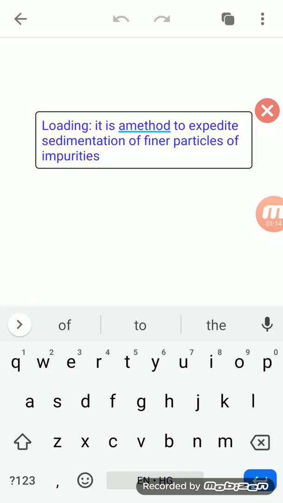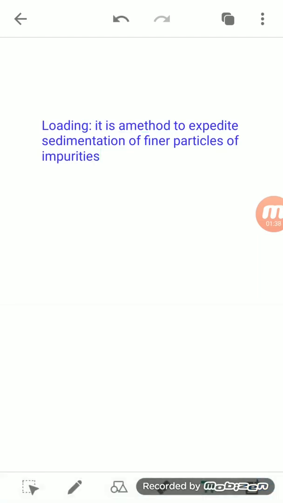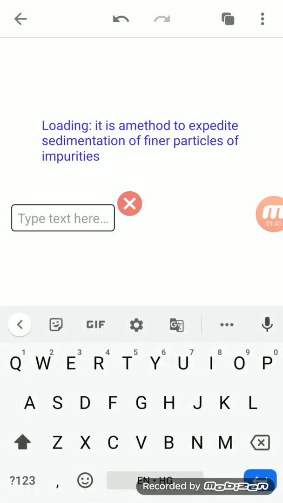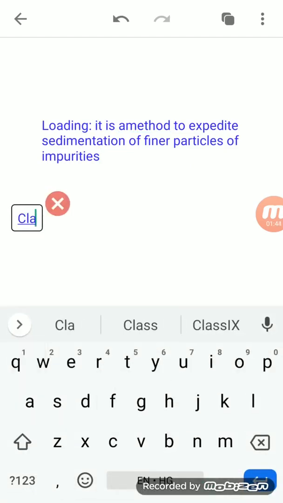Basically, at times when we get muddy water in our tap, or when we add a small amount of mud to clear water, you see that the mud particles are very fine, and the impurities present in the mud, like clay and others, remain suspended in the water for too long.